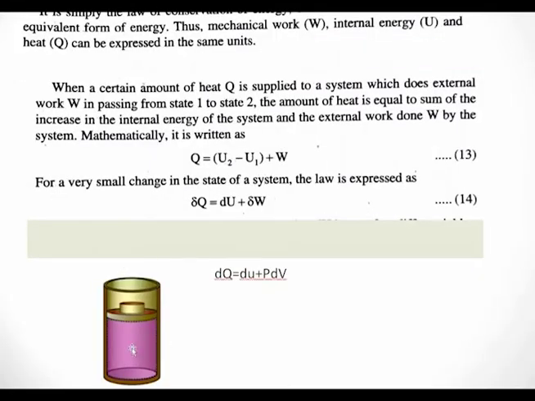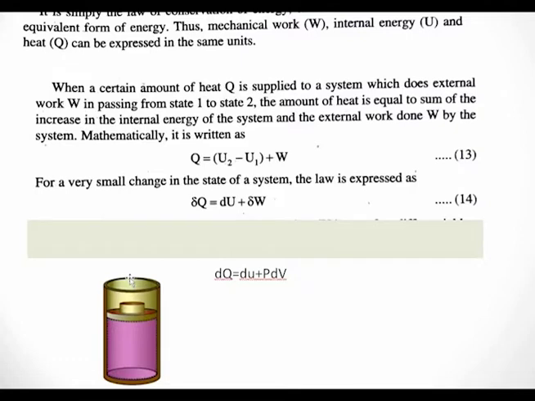Suppose this is a piston and there is a working substance here. If we give dQ amount of heat to the system, there is an increase in the temperature of the system that will contribute to its change in internal energy. Also, the system will push this piston in the outward direction.